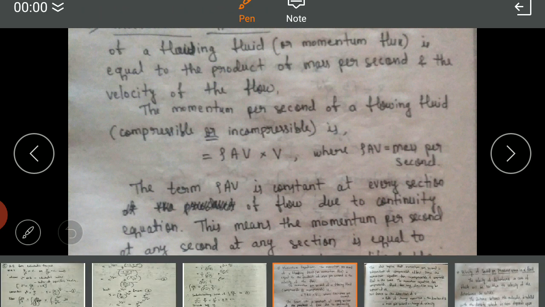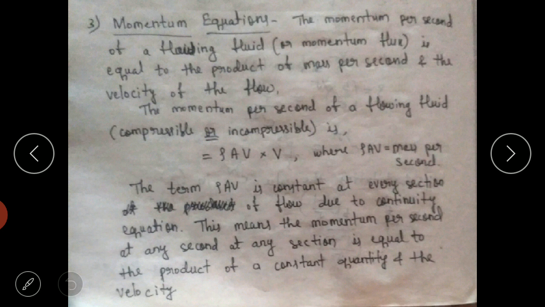You can see on the screen that the momentum per second of a flowing fluid is equal to the product of mass per second and velocity of flow. The momentum per second of a flowing fluid is rho AV times V, where rho AV is nothing but the mass flow rate, m dot, mass per second. The term rho AV is constant at every section of flow due to the continuity equation.